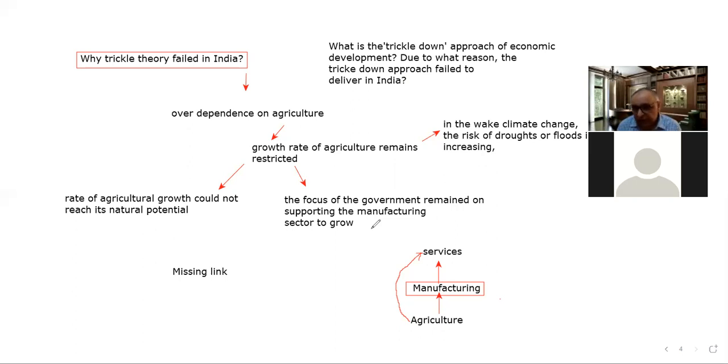So for those people, the service sector does not suit. There is no demand for those people in the service sector, and agriculture is not able to provide permanent employment to those people. That is why the only sector which can absorb them is the manufacturing sector, and the manufacturing sector was bypassed by the growth journey of India. So this is the missing link, we can say.